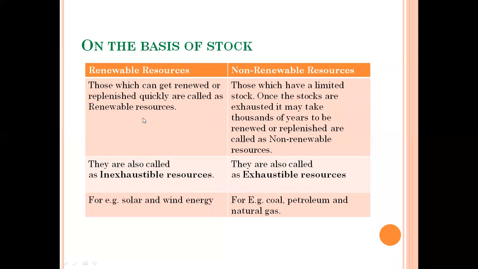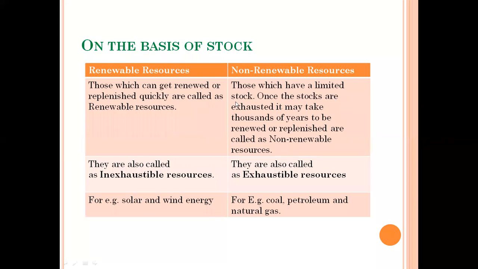For example, plants. You can use plants, and after that you can regrow them, so they are considered renewable resources. For example, wind energy, you can use it. You don't know the exact amount of wind, right? But we can use it indefinitely, and we can renew and replenish it quickly. Those resources are considered renewable resources, while non-renewable resources are those which have a limited stock.